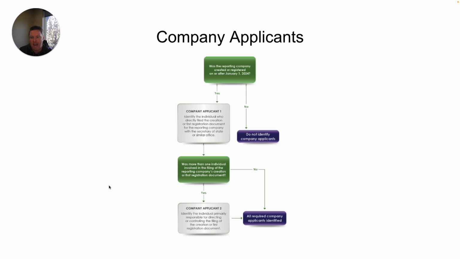You can have one or max two company applicants included in a beneficial ownership information report. Either one person or two. Beneficial owners could be as many as 100, but company applicants, one or two. That's it.